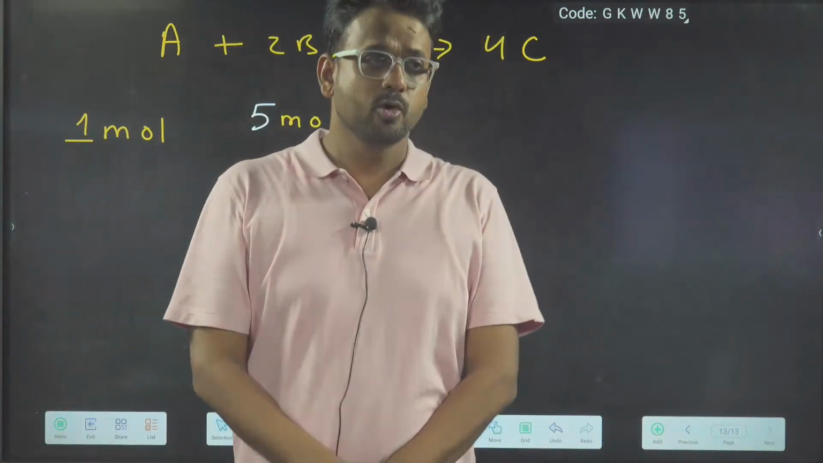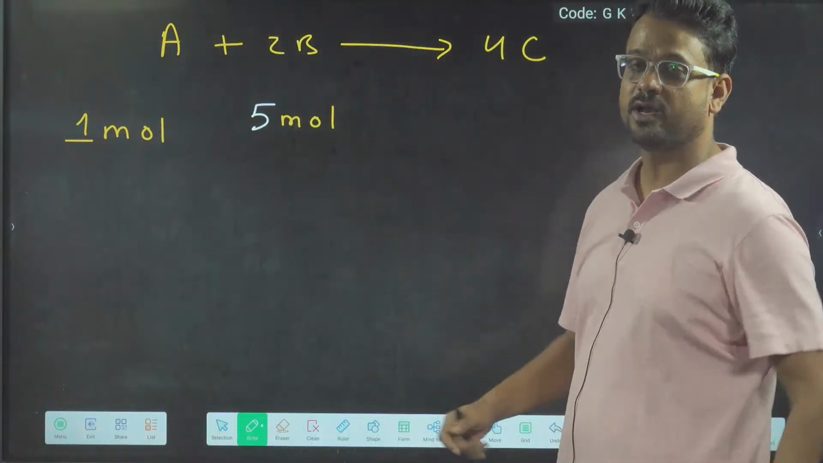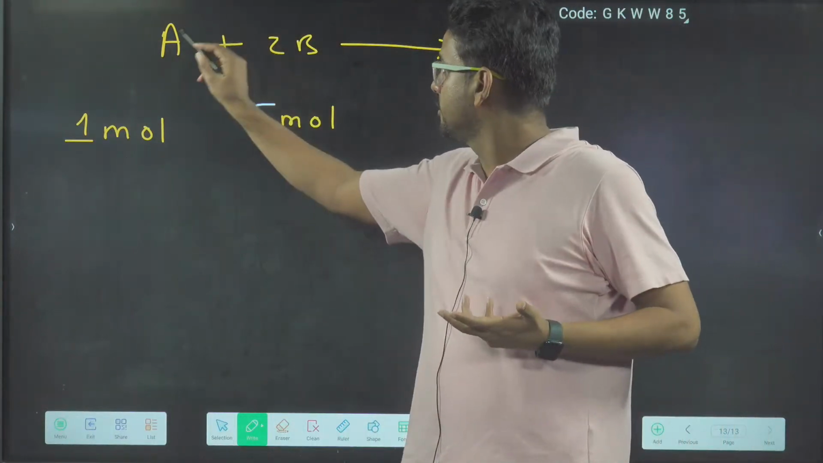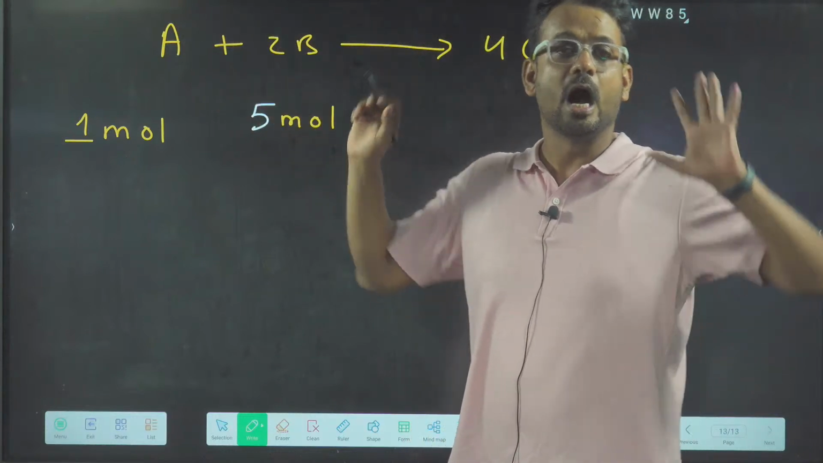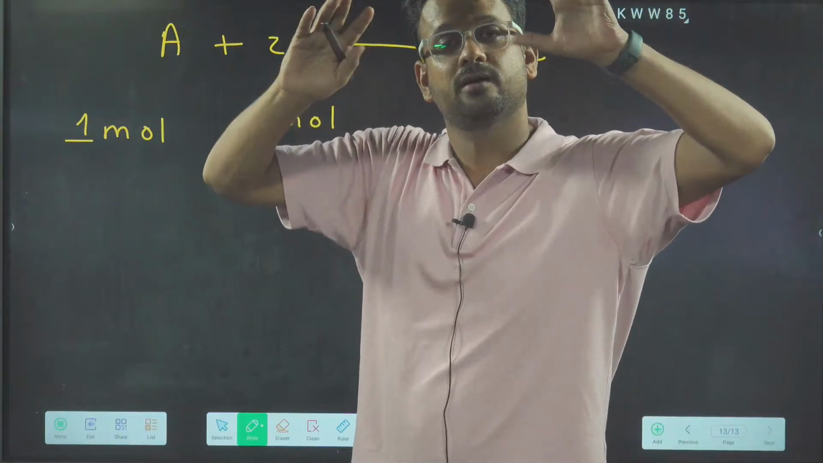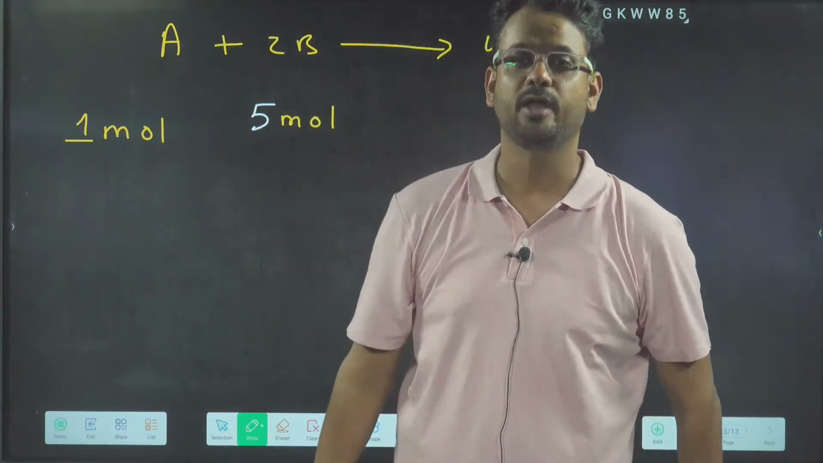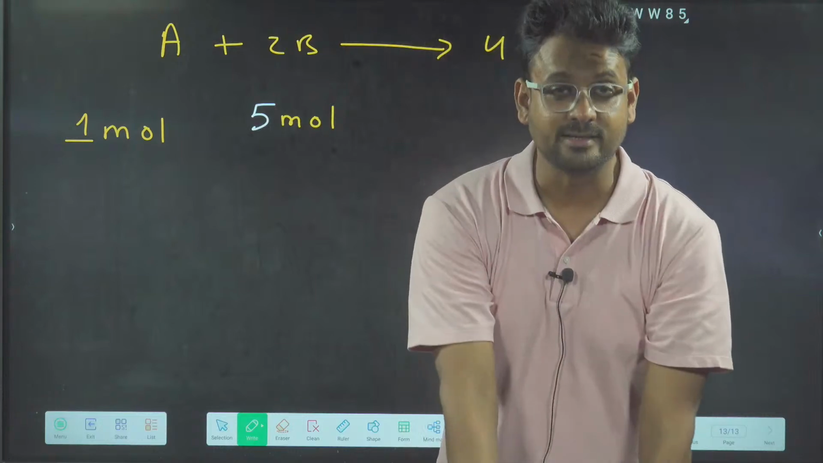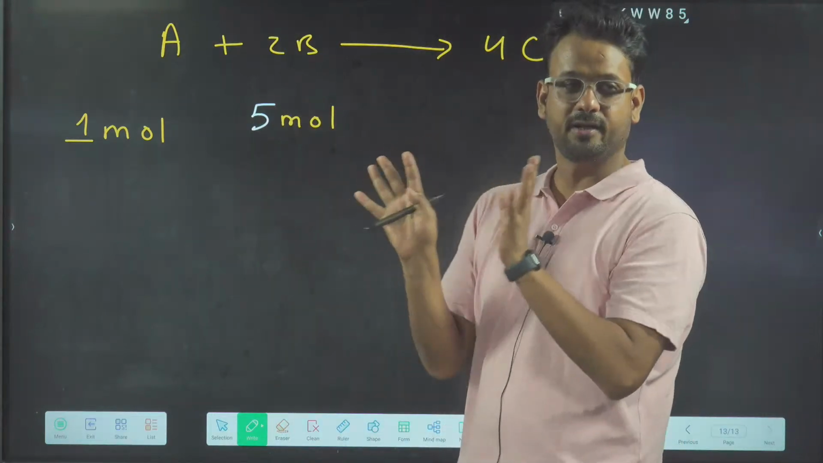Now, first of all, many of you will say, sir, this is not possible, this is wrong, this is cheating. How can you take 5? Right? In the reaction, they are getting consumed in a 1:2 ratio. But how much amount I want to take, that is my choice. I can take as much A as I want, and as much B as I want. So there is nothing wrong about it. This is no cheating. This can happen.